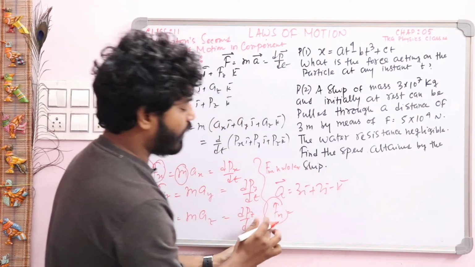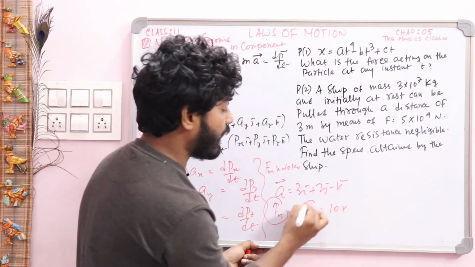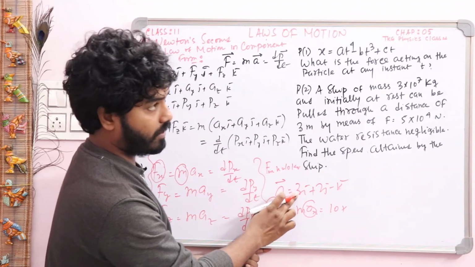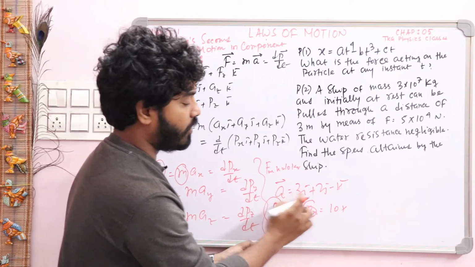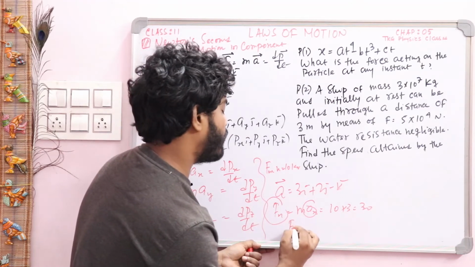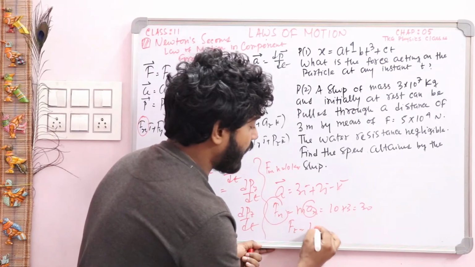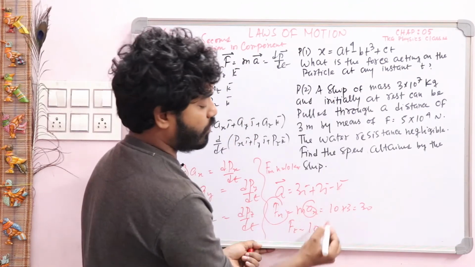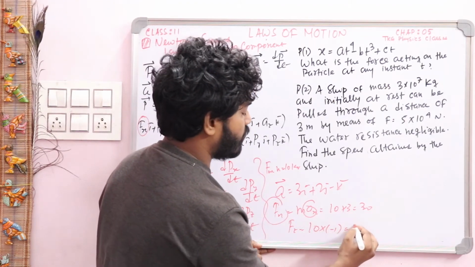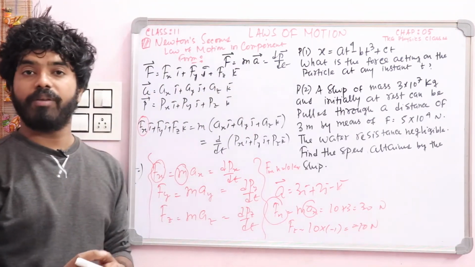For finding Fx, you use m into Ax, m is 10 and Ax is 3, so 10 into 3 is 30. Same way for finding Fz, you use m into Az, m is 10 and Az is minus 1, so this value will be minus 10 Newton, and this one is 30 Newton.